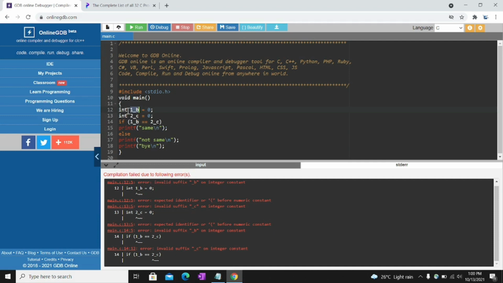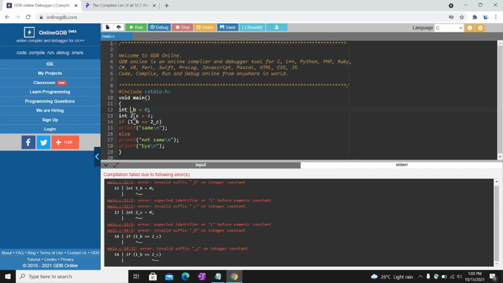Whenever you declare a variable name, the first letter should not be a digit, and don't use any special character except underscore. Here we put a digit first, so we got an error.